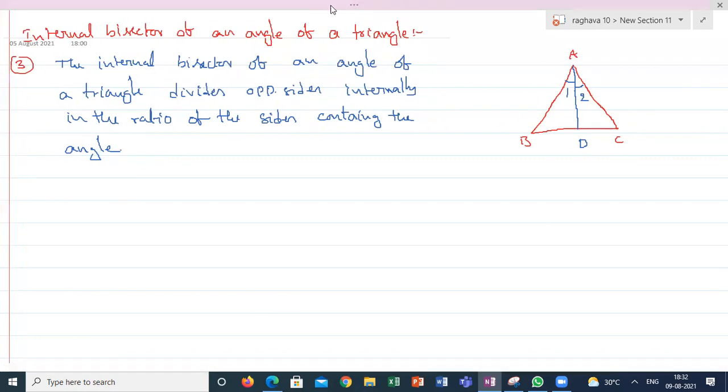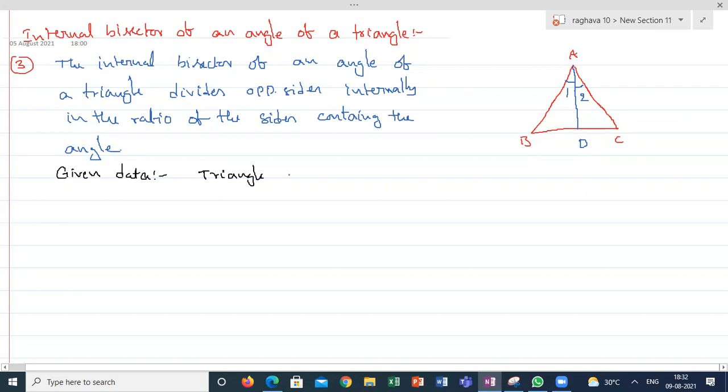Now, come here, what is the given data, guys? Given data is a triangle. A line is dividing one angle into two equal parts. That's it.